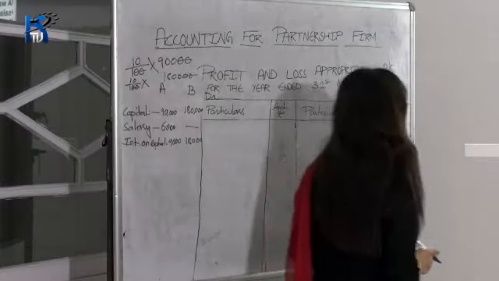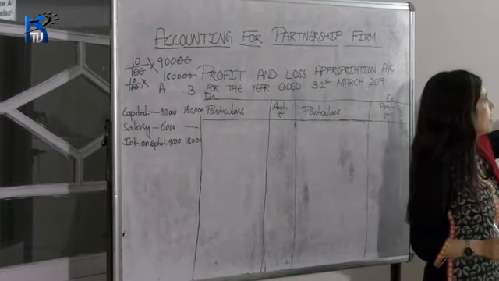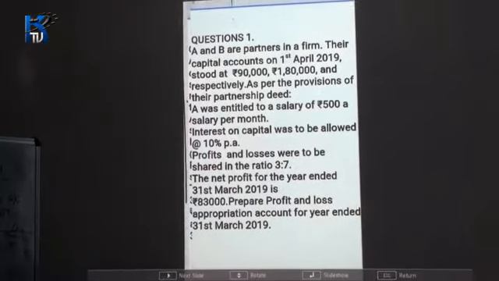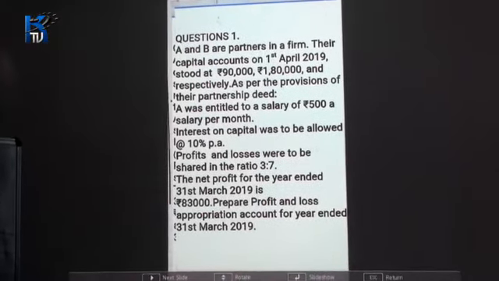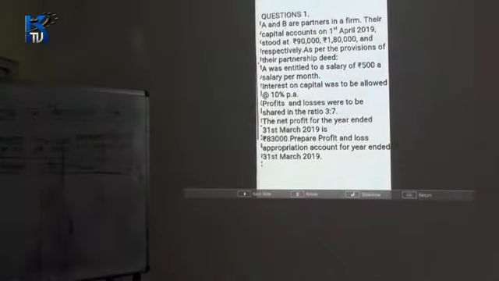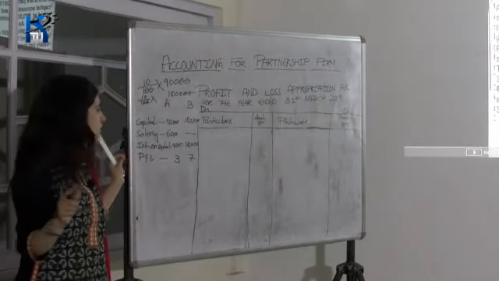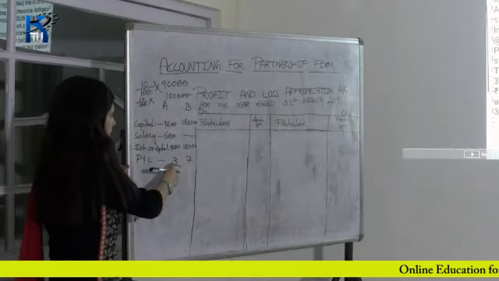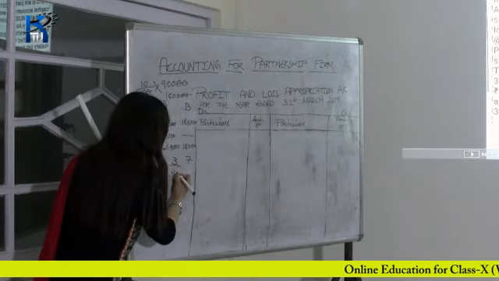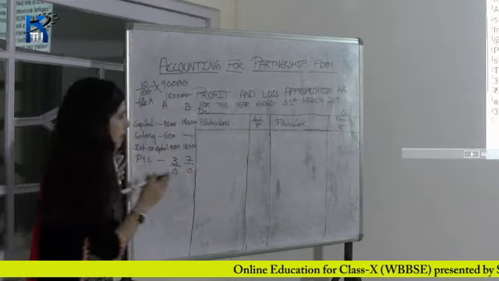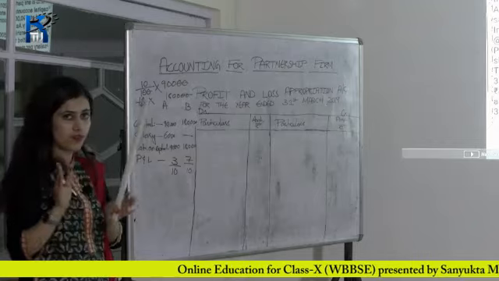Now after that, profit and losses were to be shared in the ratio 3:7. So you have to write here profit and loss ratio: 3 for A and 7 for B. 3:7 means 3 divided by what is the total ratio? 3 plus 7 gives you 10. So 3 by 10 of your profit and 7 by 10 of your profit.